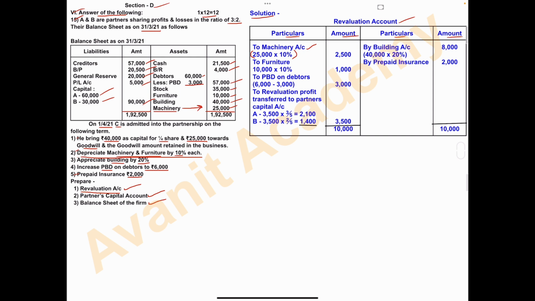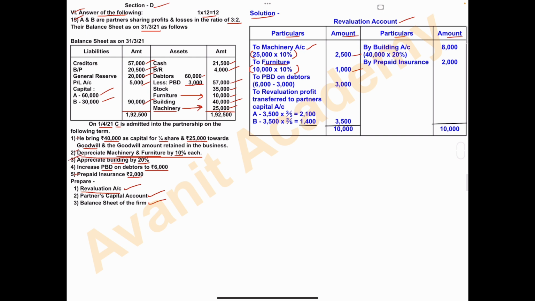What is the depreciation amount? 2,500. Next is furniture. To furniture account. Furniture value 10,000. So 10,000 into the same depreciation rate of 10%. Depreciation amount is 1,000.